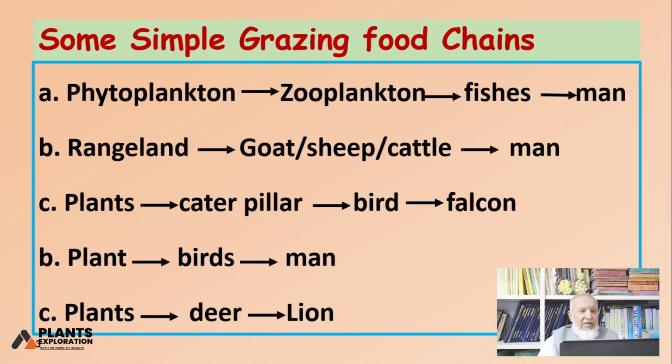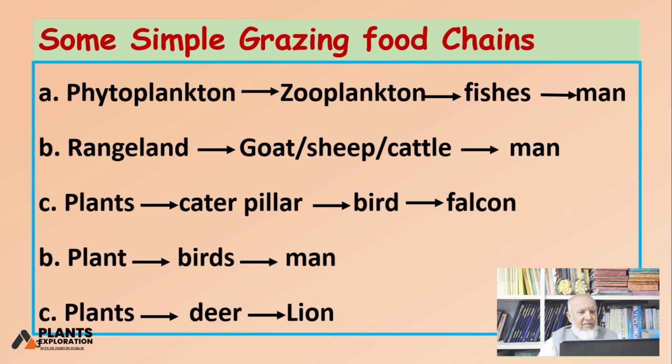They become food of zooplankton, microscopic animals, animalcules in a water body. Zooplankton becomes food of the fishes, small fishes, large fishes, and ultimately man or other birds which can eat fishes.